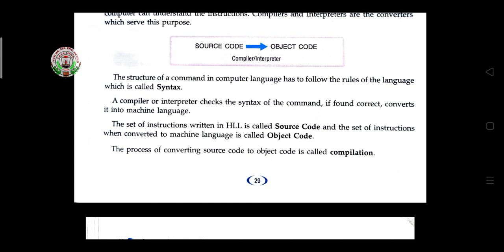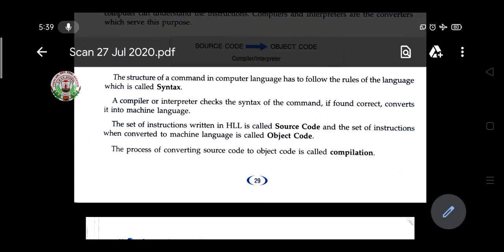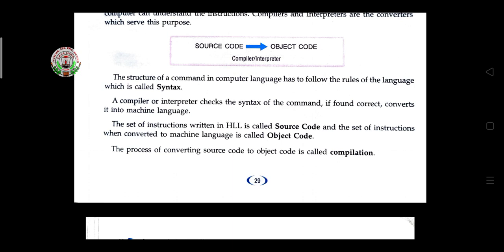If there is no error, the interpreter or compiler converts it into machine language, and after conversion our program is processed, and afterwards it shows the output.